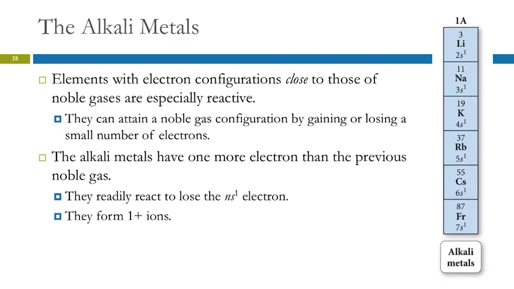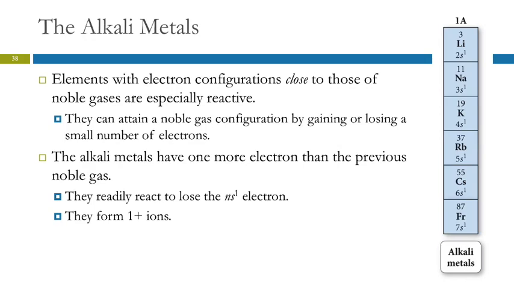If we look at elements that are close to the noble gases on the periodic table, we see that they're very reactive. So if we go one column past, and really the periodic table should be more like a spiral, right? Because why is there a break between neon and sodium? It's like a flat map of the globe, right? The Earth is round, but it's inconvenient, so we cut it somewhere and make it flat.